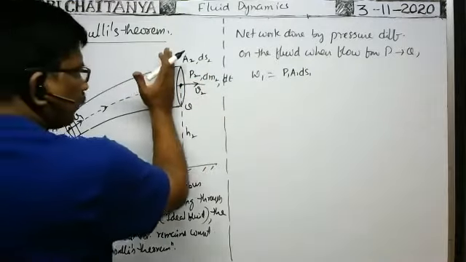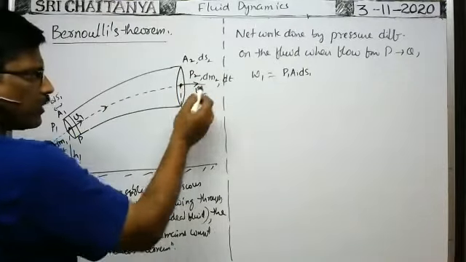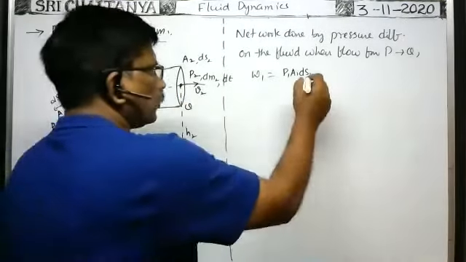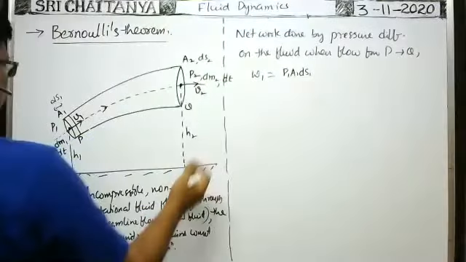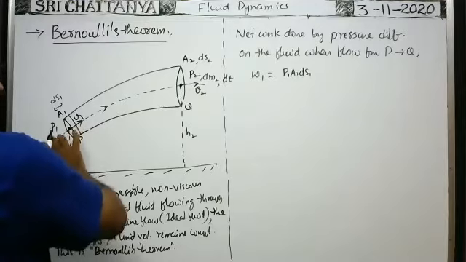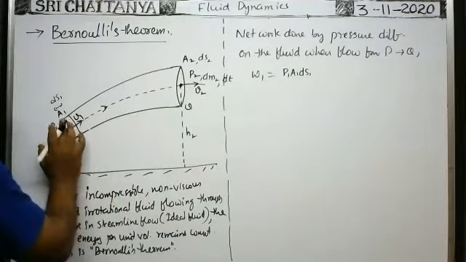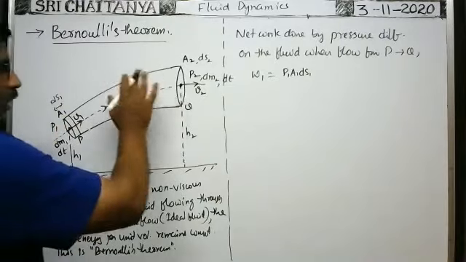The velocity direction we have taken is in this direction, that's why work done is negative. If the fluid enters into the tube through one cross section, from the other cross section definitely it should come out.